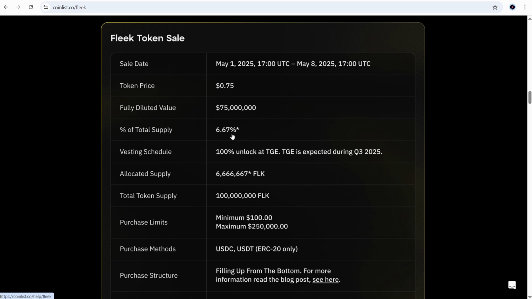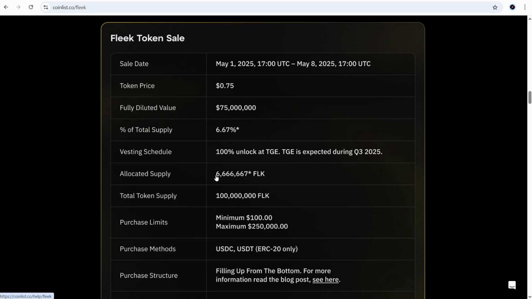6.67% of the total supply is allocated for the Coinlist sale, with 100% unlock at TGE, which is also very good, and Fleek TGE is expected during Q3 this year. That's from July to September. It's also not bad. Usually autumn is a good season for crypto.